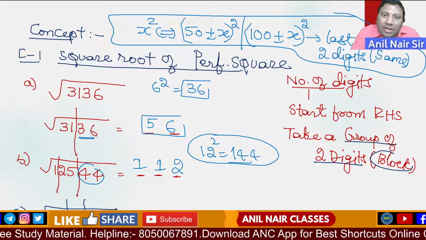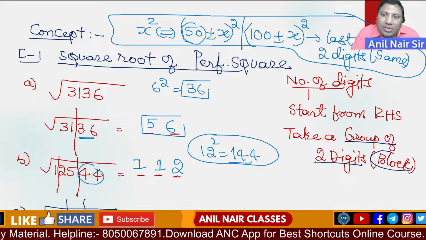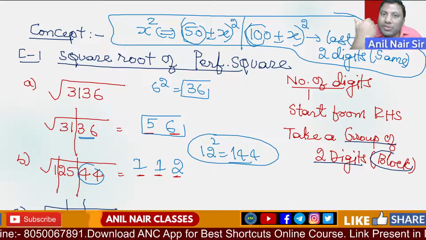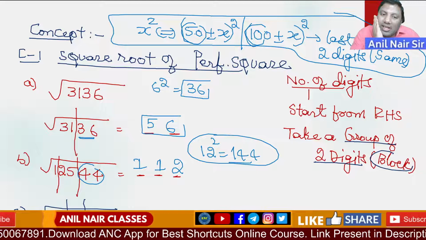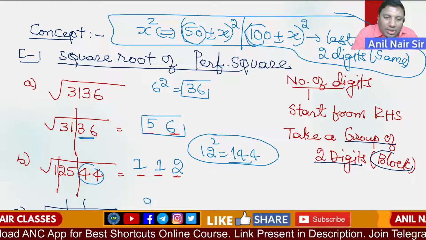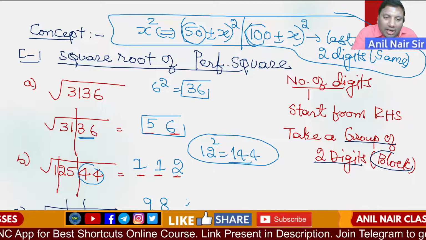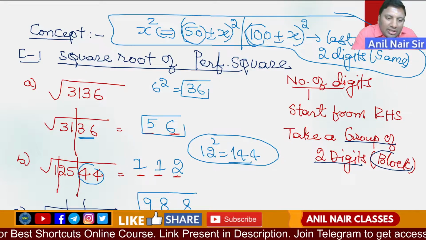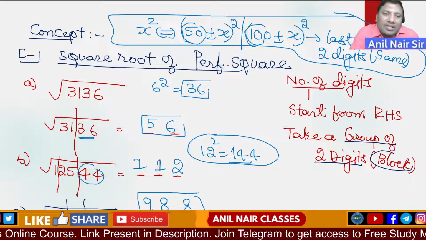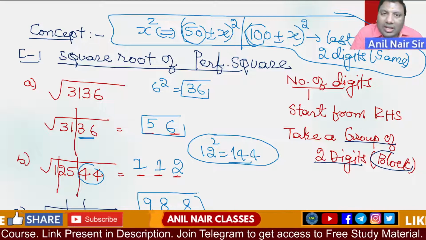So not only 50 plus or minus x whole square, but multiples of 50: 100 plus or minus x whole square, 150 plus or minus x whole square, 1000 plus or minus x whole square. 1000 minus 12 is 988, and 988 square is 976144. I hope the logic is clear.